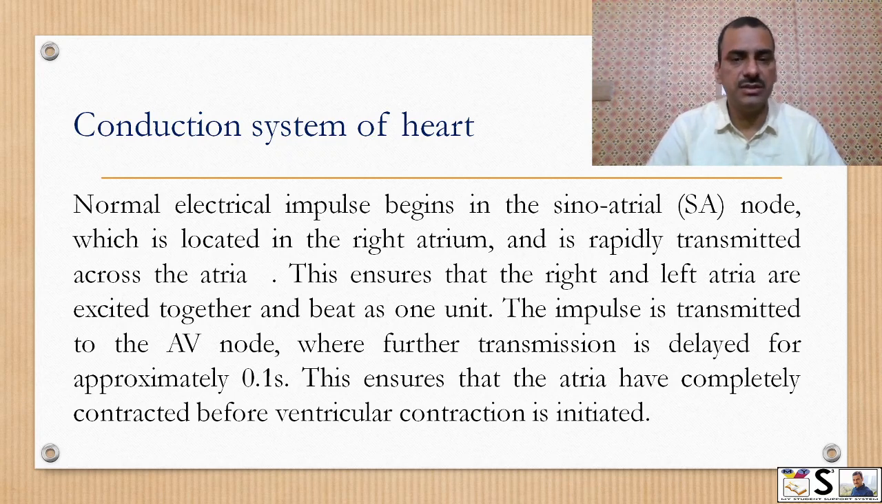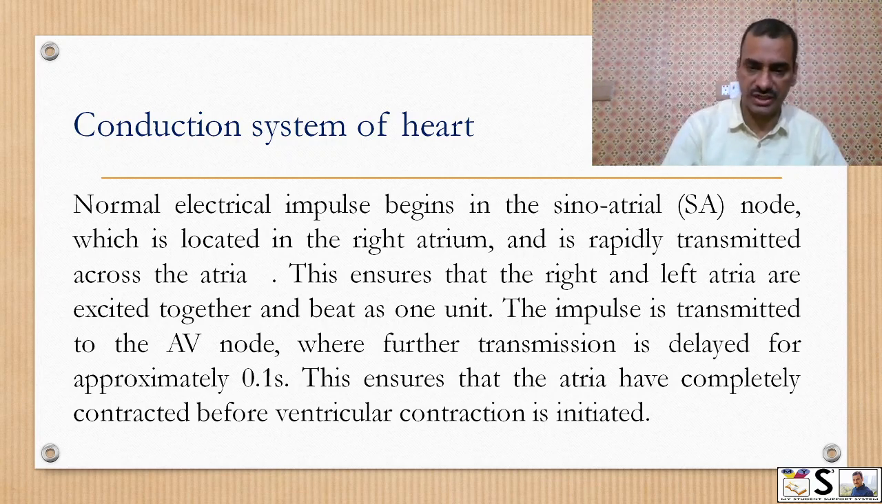The normal electric impulse begins at the sinoatrial node, that is the SA node, which is located in the right atrium and is rapidly transmitted across the atria. This ensures that the right and left atria are excited together and beat as one unit. The impulse is then transmitted to the AV node, where further transmission is delayed for approximately 0.1 second. This ensures that the atria have completely contracted before the ventricular contraction is initiated.